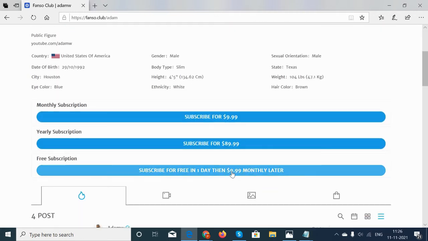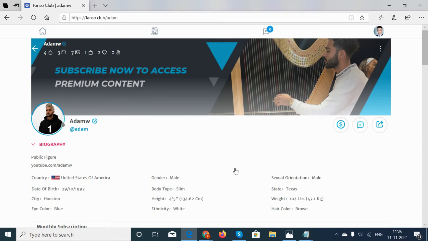It will be $9.99 minus the admin commission, automatically sent to the model directly. So the model cannot request a payout from the platform.